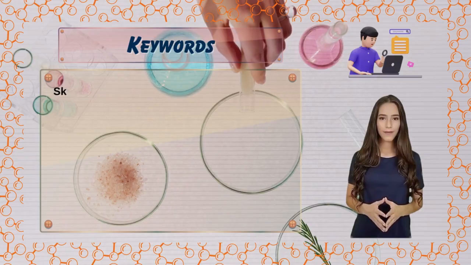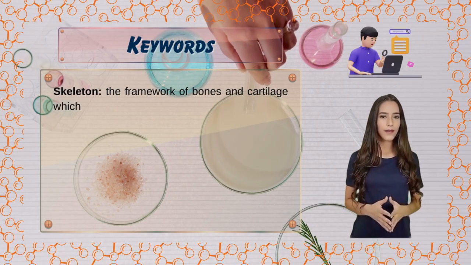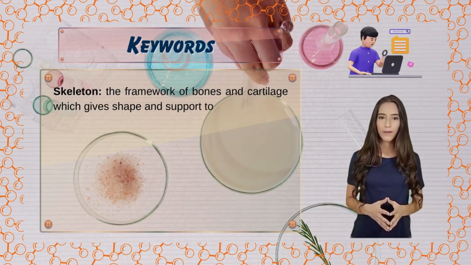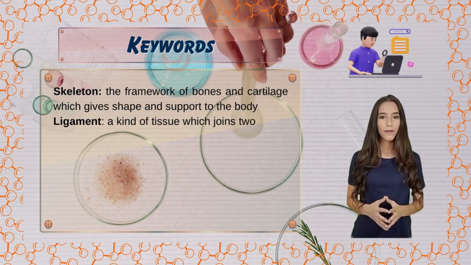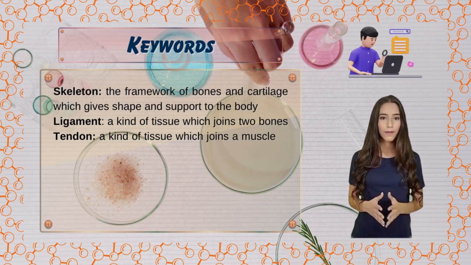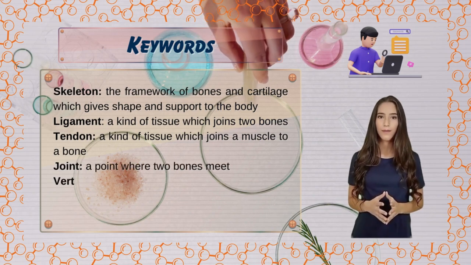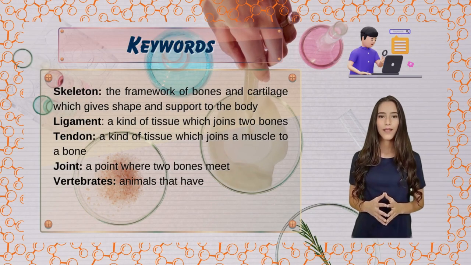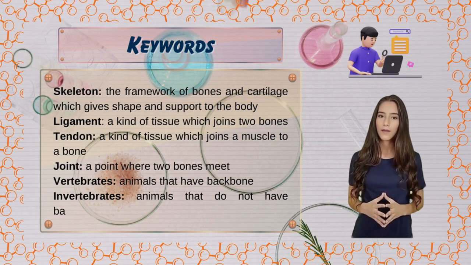Keywords. Skeleton, the framework of bones and cartilage which gives shape and support to the body. Ligament, a kind of tissue which joins 2 bones. Tendon, a kind of tissue which joins a muscle to a bone. Joint, a point where 2 bones meet. Vertebrates, animals that have backbone. Invertebrates, animals that do not have backbone.